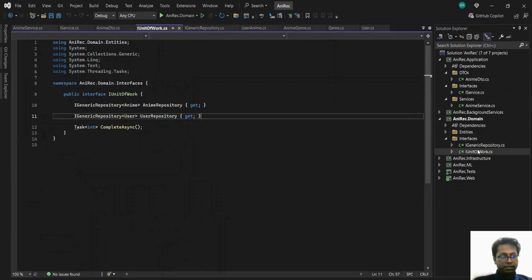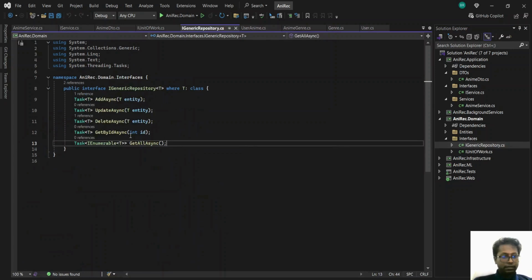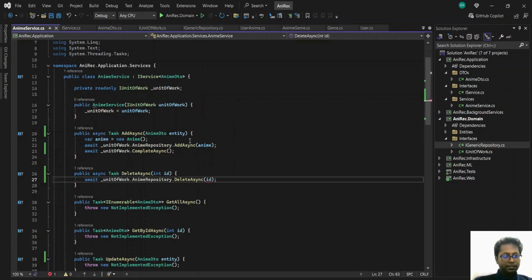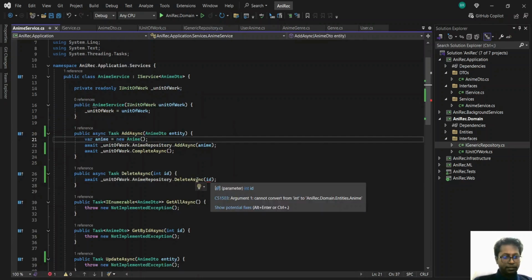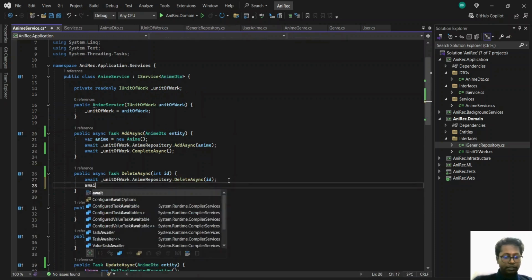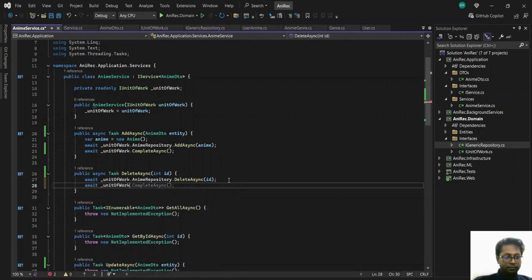Unit of work. Yeah, I'll change it here as well. Delete. So let's pass in the ID and the ID. Right. Okay, then we'll commit it. Complete async. Get all is also the same thing.